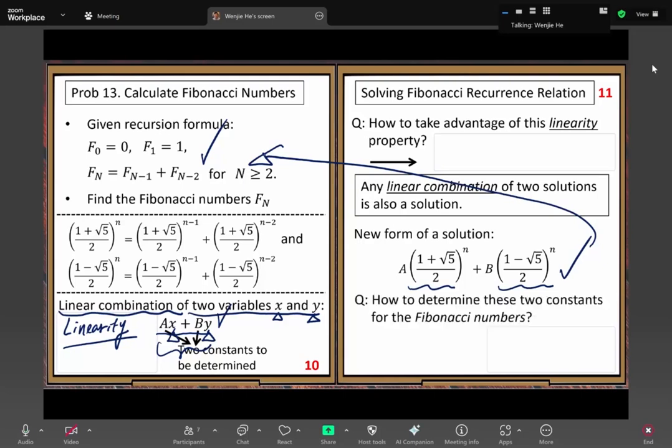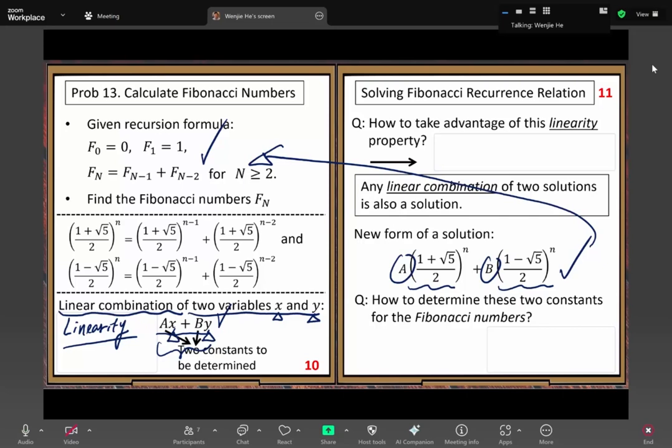Then the next thing is, because we have these two free parameters, can we use them to help us resolve the initial conditions? That's the place we use these two freedoms.